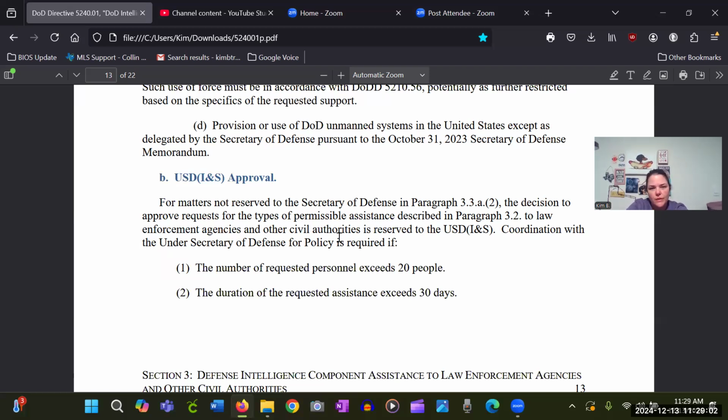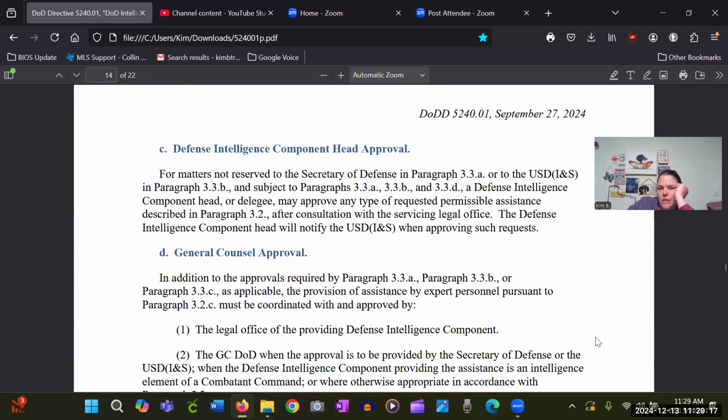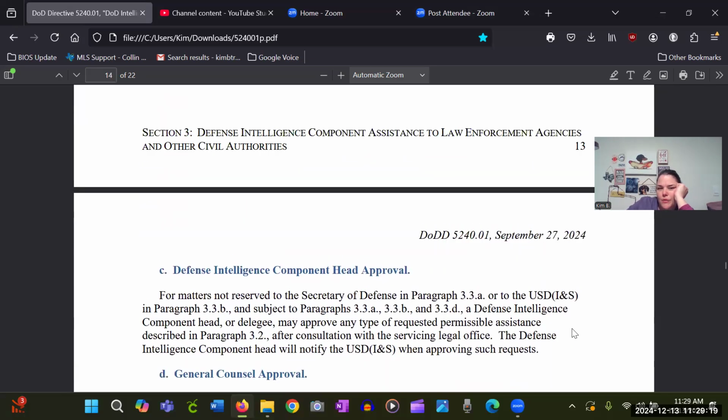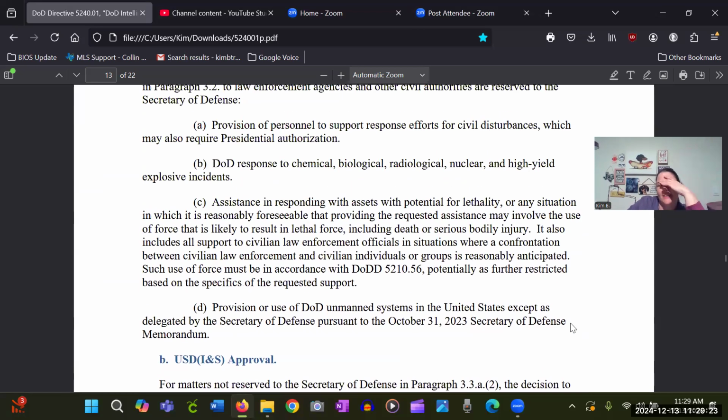Coordination with the Undersecretary of Defense for policy is required if the number of requested personnel exceeds 20 people and the duration of the requested assistance exceeds 30 days. So I guess if they're needing them for too long, I don't know. Anyway, like I said, I was really just concerned about this right here.